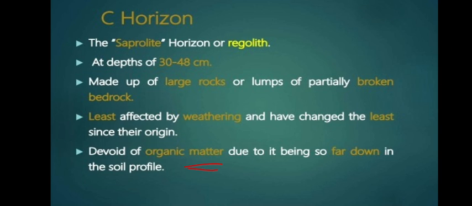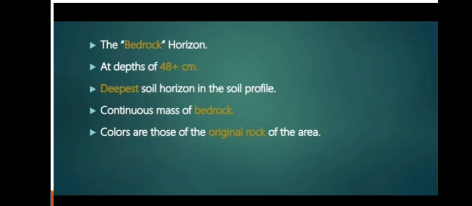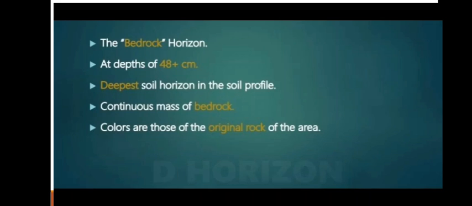Okay. Then we will see the fourth layer, which is called bedrock, or also the D horizon. It is around a depth of 48 centimeter. It contains bigger particles of rock and has less amount of soil particles. We can see in the diagram, and in the textbook also, bedrock consists of larger size particles of rocks, and it does not contain any organic matter.